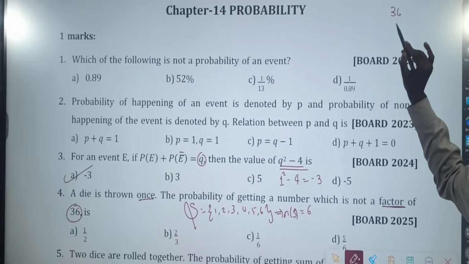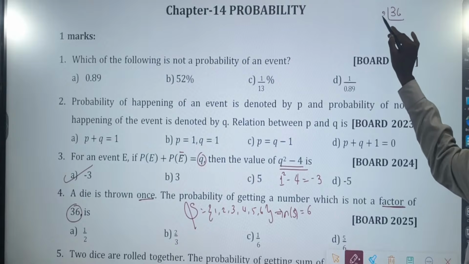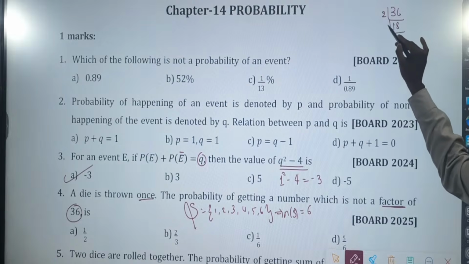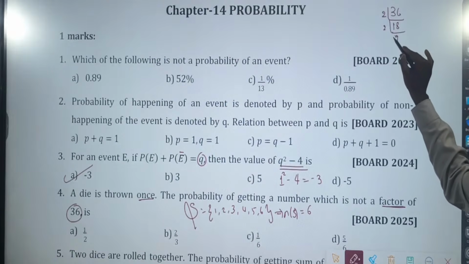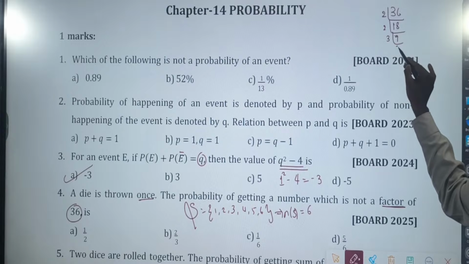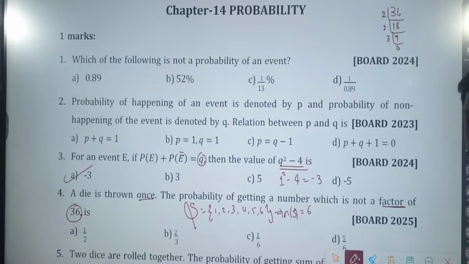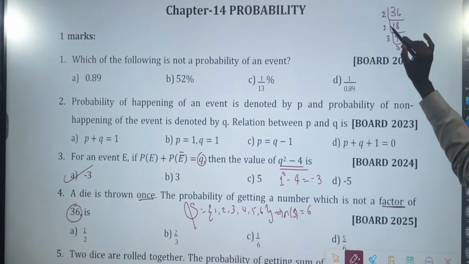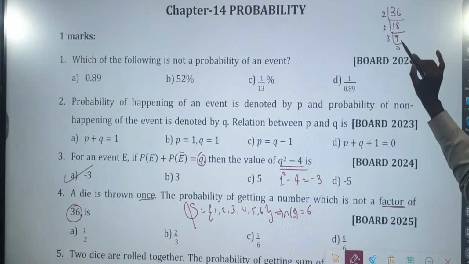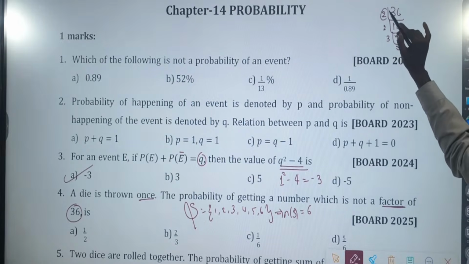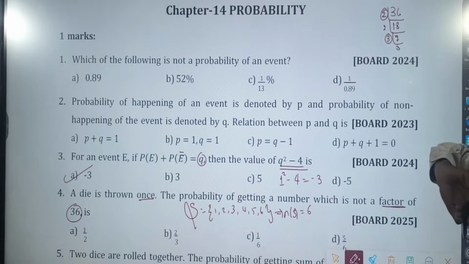36 divided by whom? 2. 2 ones are 2, 2 8s are 2 9s, 3 3s are... Okay? So they're asking the probability that it is not a factor. Now 36 can be divided by 2. 18 can be divided by 2. Even 9 can be divided by 3. Which means 2 is a factor, 3 is a factor.